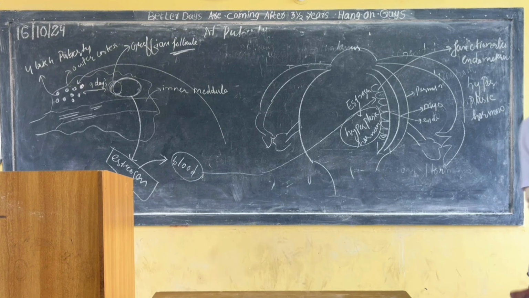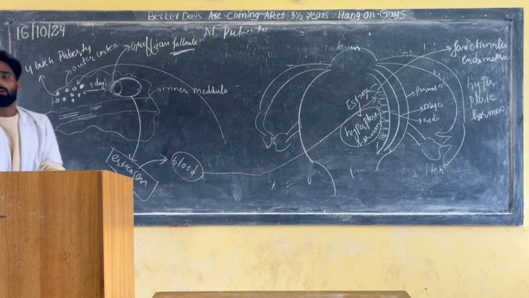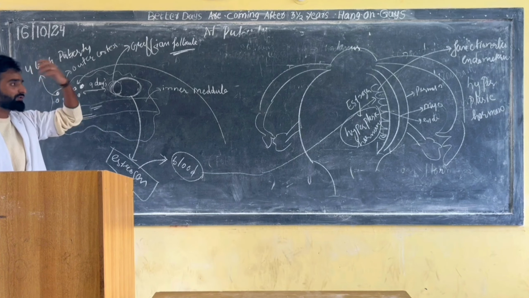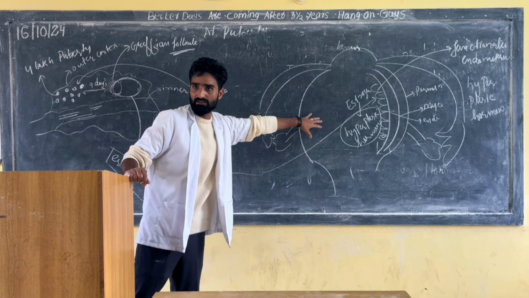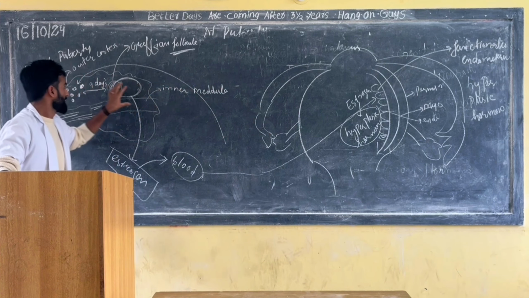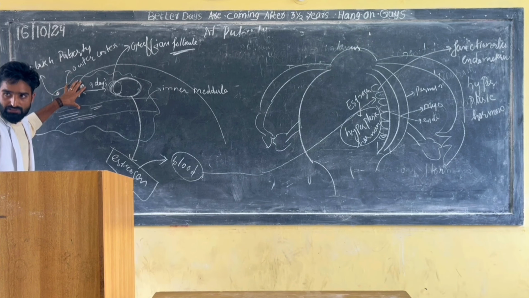Understood? So after that, what is happening in the ovary? Come to the ovary side. We have seen what changes occur in the uterus. Now come to the ovary side. When puberty occurs, FSH is secreted from the anterior pituitary gland.